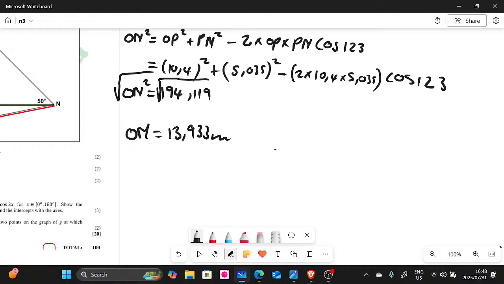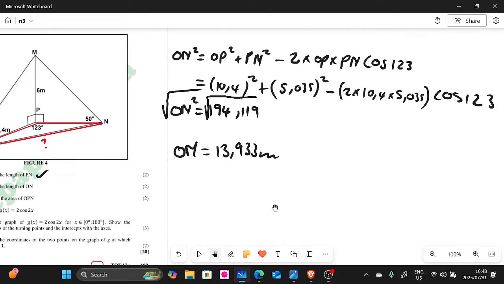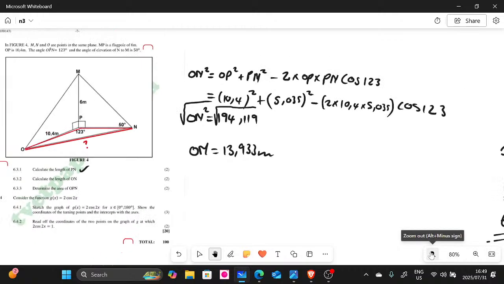Guys, I hope you managed to get this one. Really, it was a bit confusing, especially if you don't know about this cos law. Remember, you apply the cos law and the sine law when you have a triangle which is not a right angle triangle. The Pythagoras theorem only works on the right angle triangle, meaning the triangle that has 90 degrees in there, right? Because most people get confused with such things.